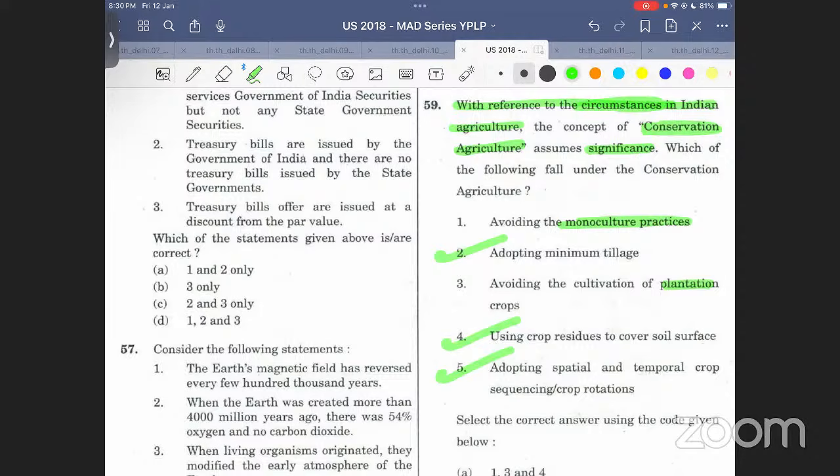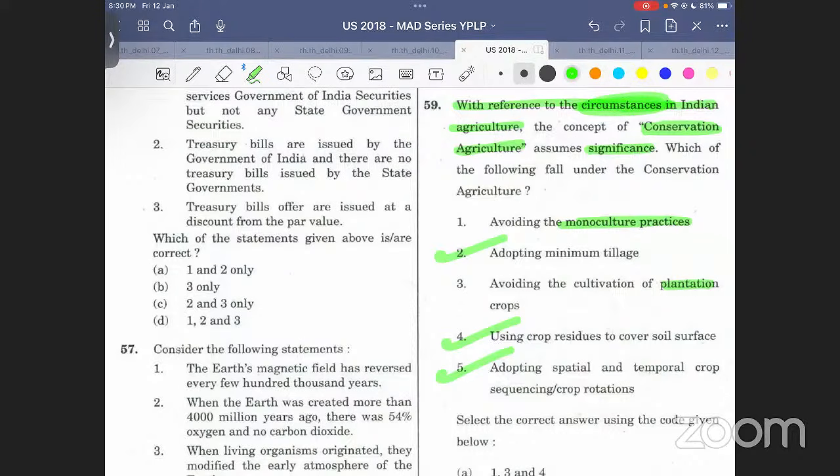That we will have to avoid monoculture practices and we will have to avoid plantation crops. ये हमें करनी चाहिए, but are we able to do this? Are we able to avoid these kind of practices? Is the question. Is where you will understand कि भाई circumstances कैसे हैं Indian agriculture में.